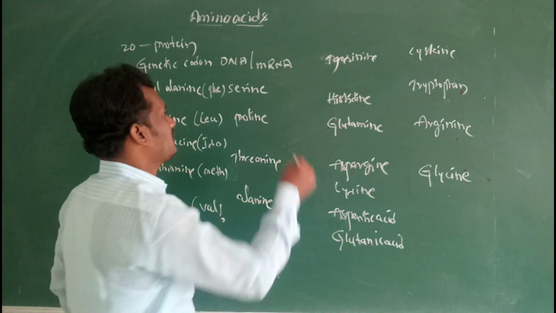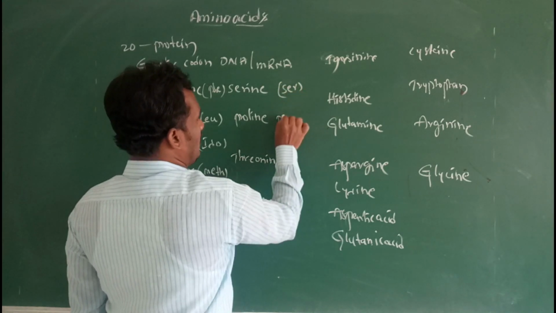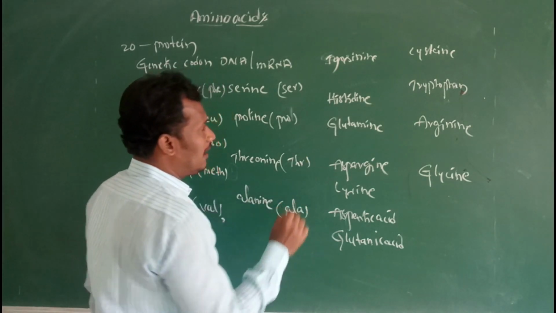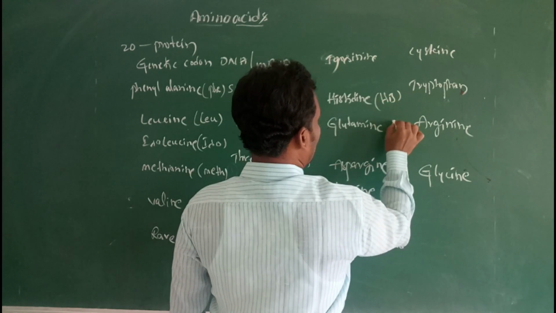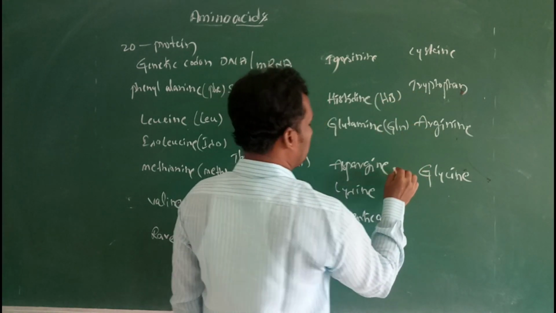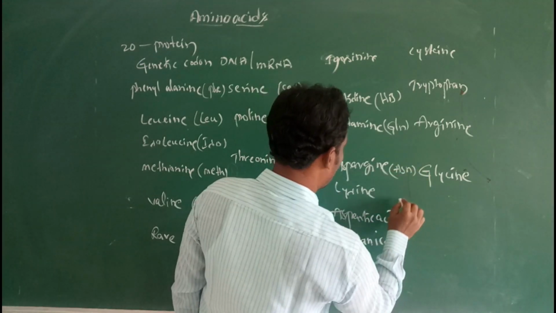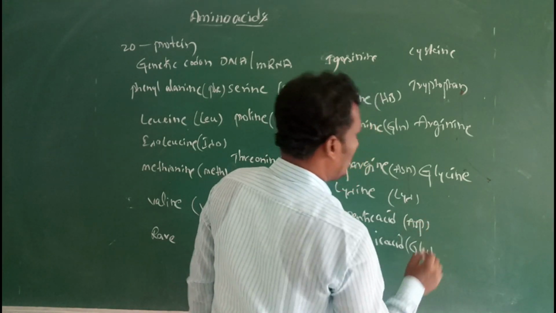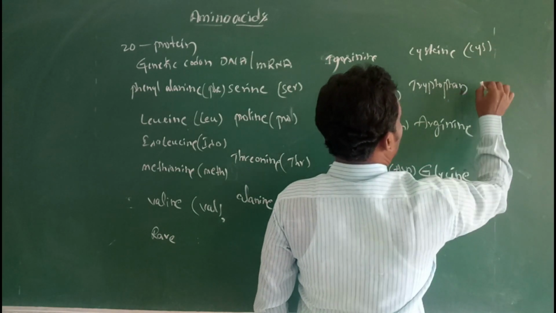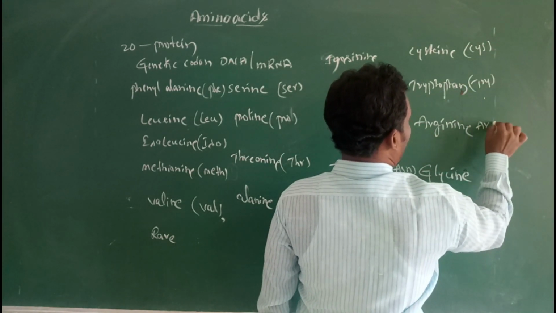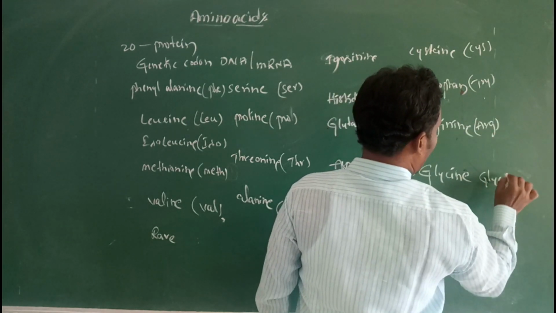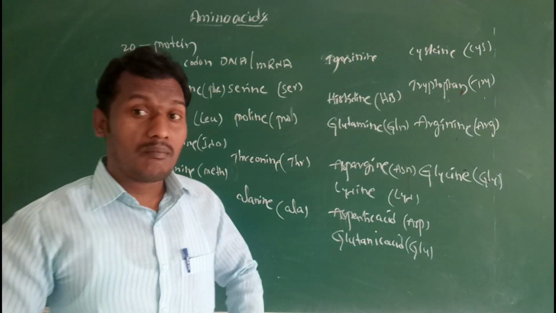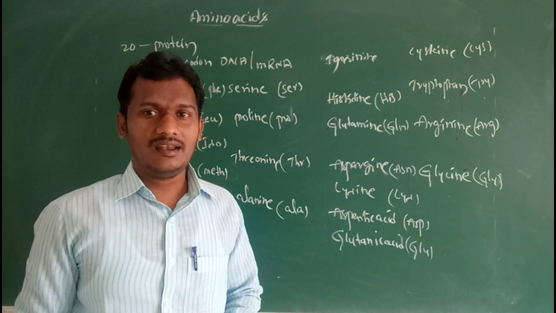Next serine, proline PRO, then threonine, alanine, histidine, then glutamine, aspartic acid, lysine, glutamic acid, cysteine, tryptophan, arginine, then glycine.